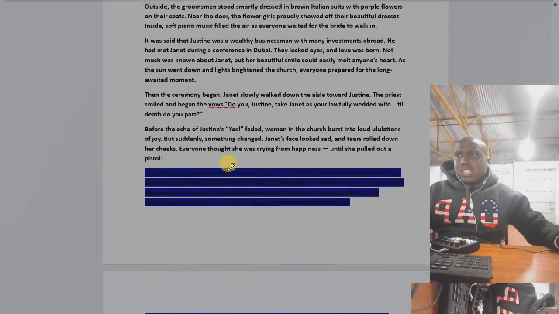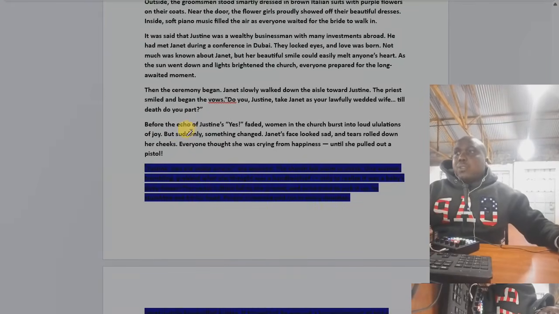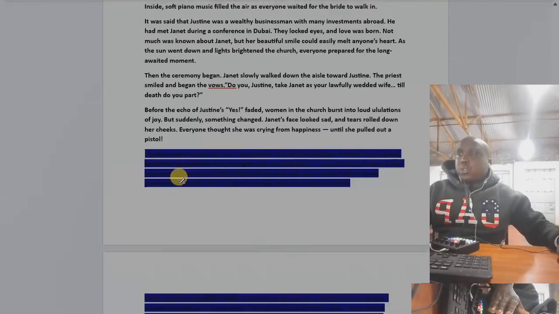There's no error there. Before the echo of Justin's years faded, women in the church passed into loud ululations of joy. But suddenly, something changed. Janet's face looked sad, and the tears rolled down her cheeks. Everyone thought she was crying for happiness until she pulled out a pistol.